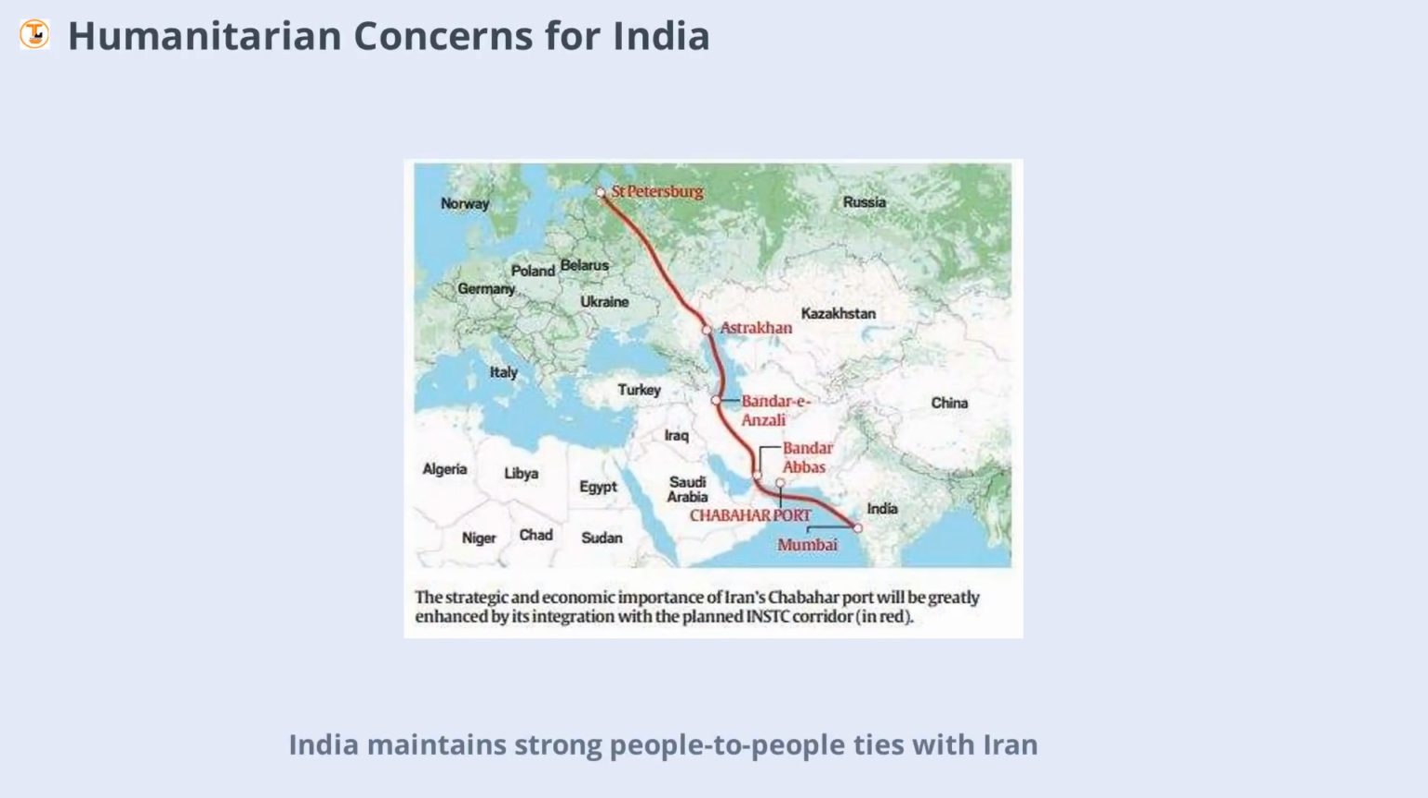India maintains strong people-to-people ties with Iran, with thousands of Indian nationals, including students, residing there. The government has actively evacuated citizens to safer locations, and many students have already returned home. Ongoing hostilities have led to postponed exams and heightened concerns for the welfare of Indians in the region, adding a humanitarian dimension to the conflict's impact on India.